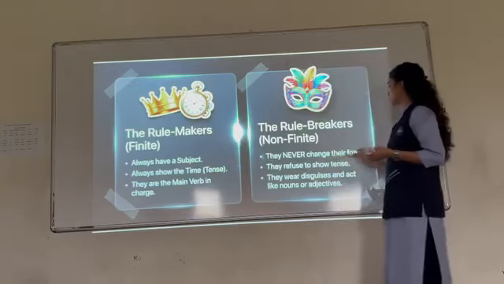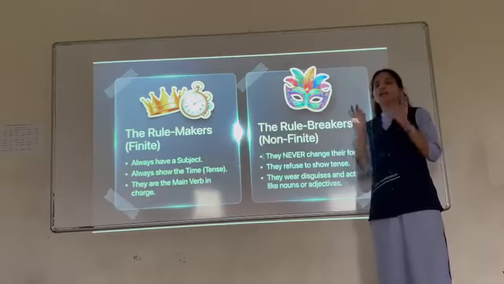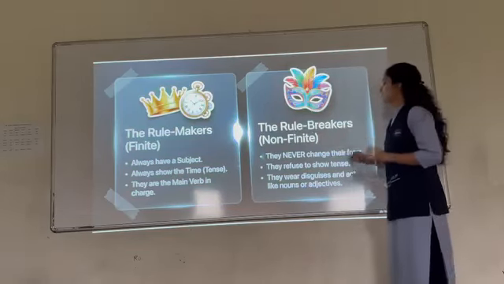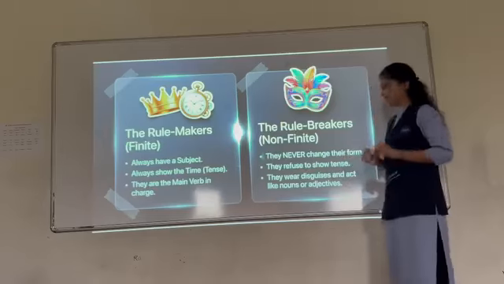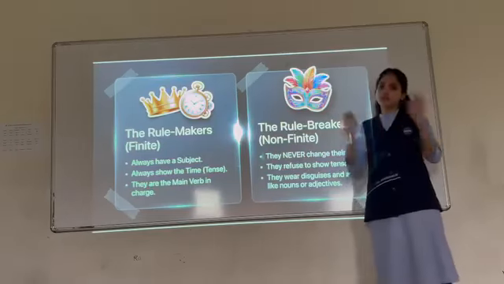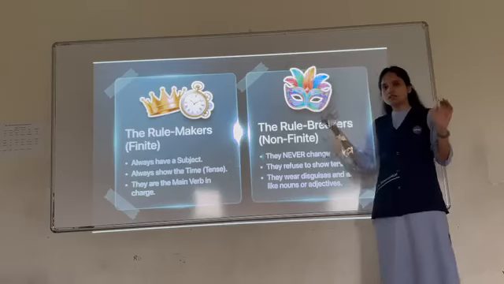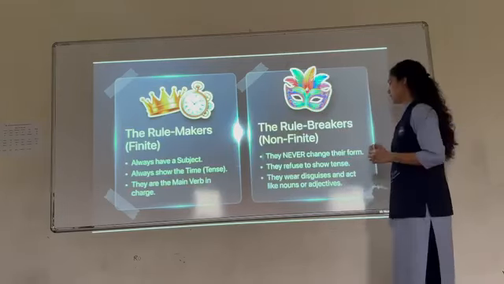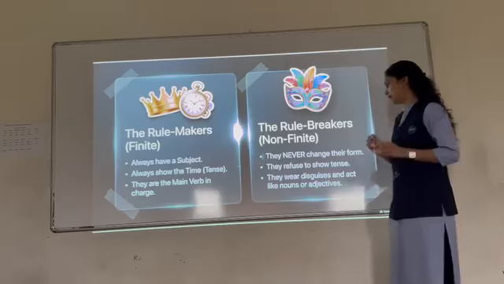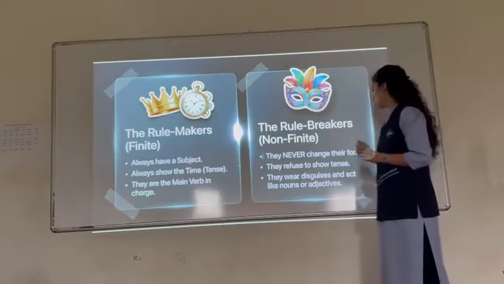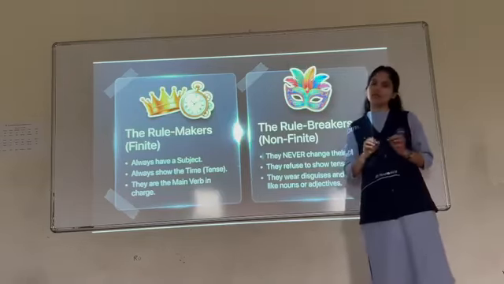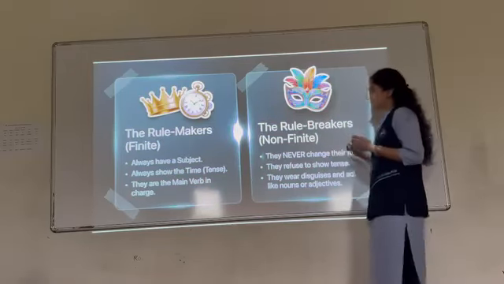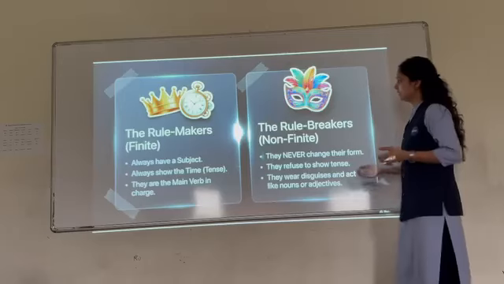They never change their form. They stay as they are. That is why we say rebellion, right? Rule breaker, right? They refuse to show tenses because they don't follow tenses. They don't follow any person, first, second, third. They don't follow anything related to tenses. They wear disguises and act like a noun or an adjective. How do they act? They act as a noun or adjective. And how we understand, we'll see in the next slide.